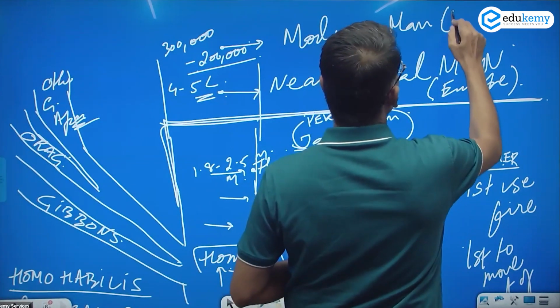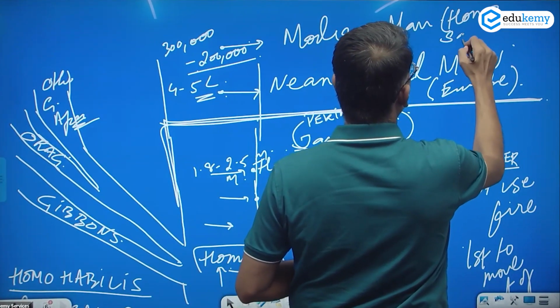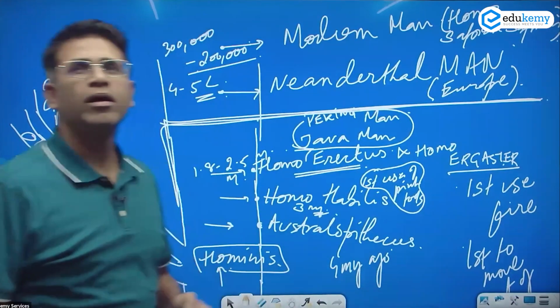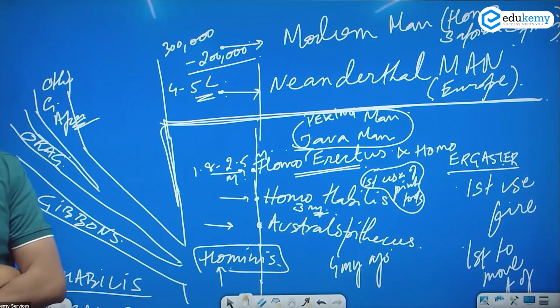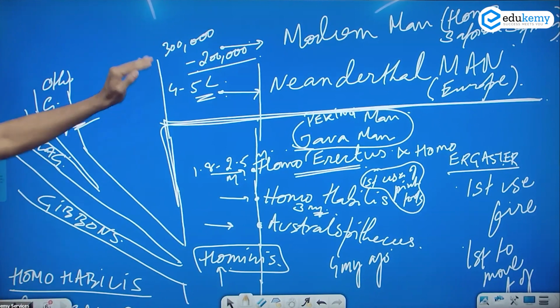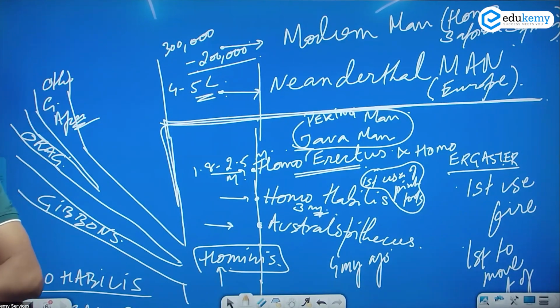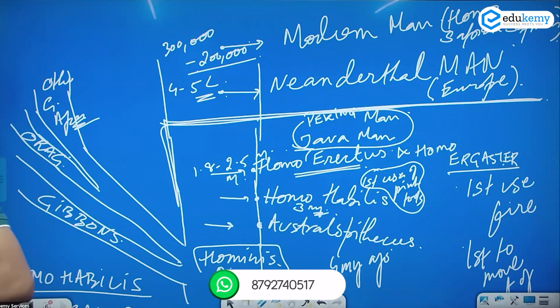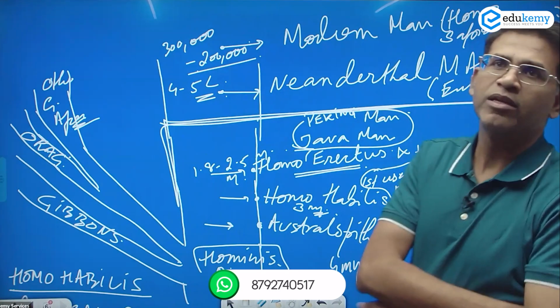So modern man is Homo sapiens sapiens. Neanderthal man and the modern man. Modern man's evolution was approximately around 3 lakhs to 2 lakh years.